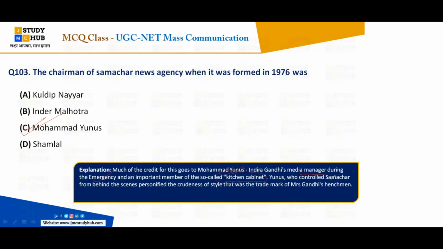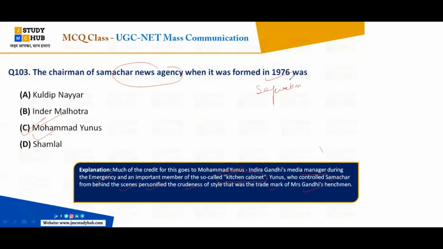Yunus, who controlled Samachar from behind the scenes, personified the crudeness of style that was the trademark of Mrs. Gandhi's henchmen. He was the chairman when it was formed in 1976, and the suggestion that all the news agencies included in Samachar should be separated and independent came from someone else.